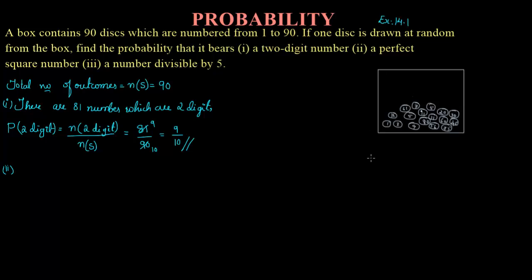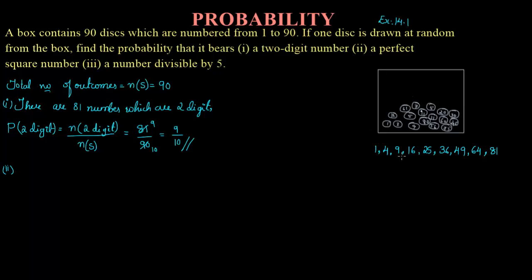In the same way, 3 threes are 9, 4 fours are 16, 5 fives are 25, 6 sixes are 36, 7 sevens are 49, 8 eights are 64, 9 nines are 81, 10 tens are 100. The number 100 is not possible on a disc because it is numbered from 1 to 90 only. So till here only it is possible.